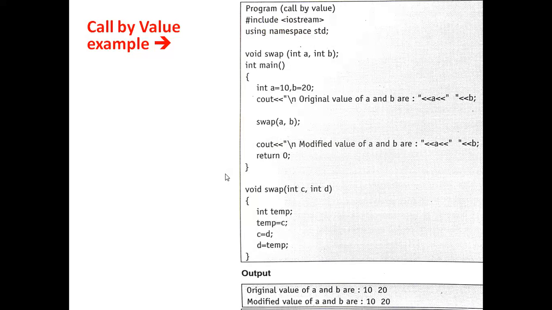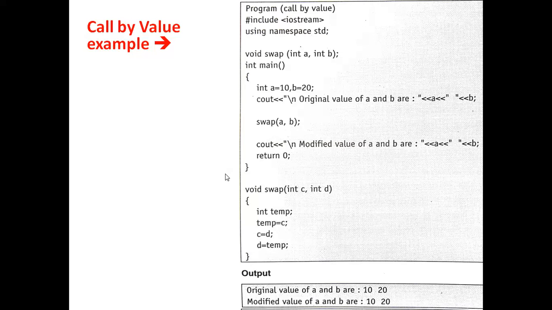We'll simply call the function, just as we have seen earlier. We are calling that function, using some variables, and performing the operation on those variables. We are not changing the value of those variables. Here we have created one function called swap, and for swapping we are passing two integers, a and b.